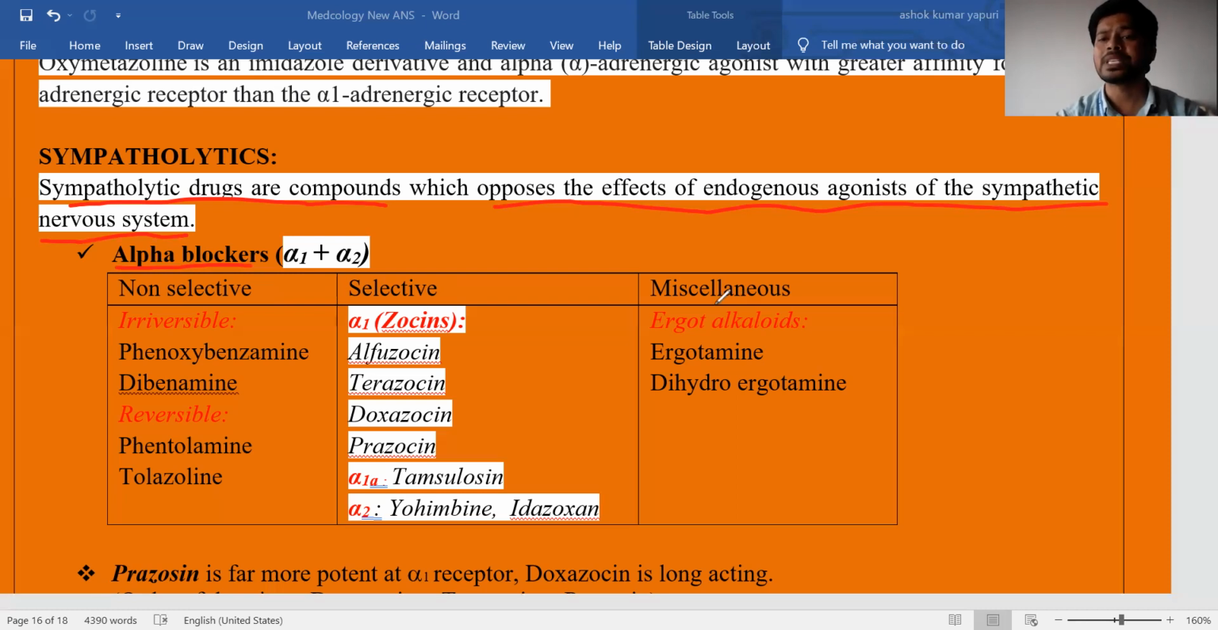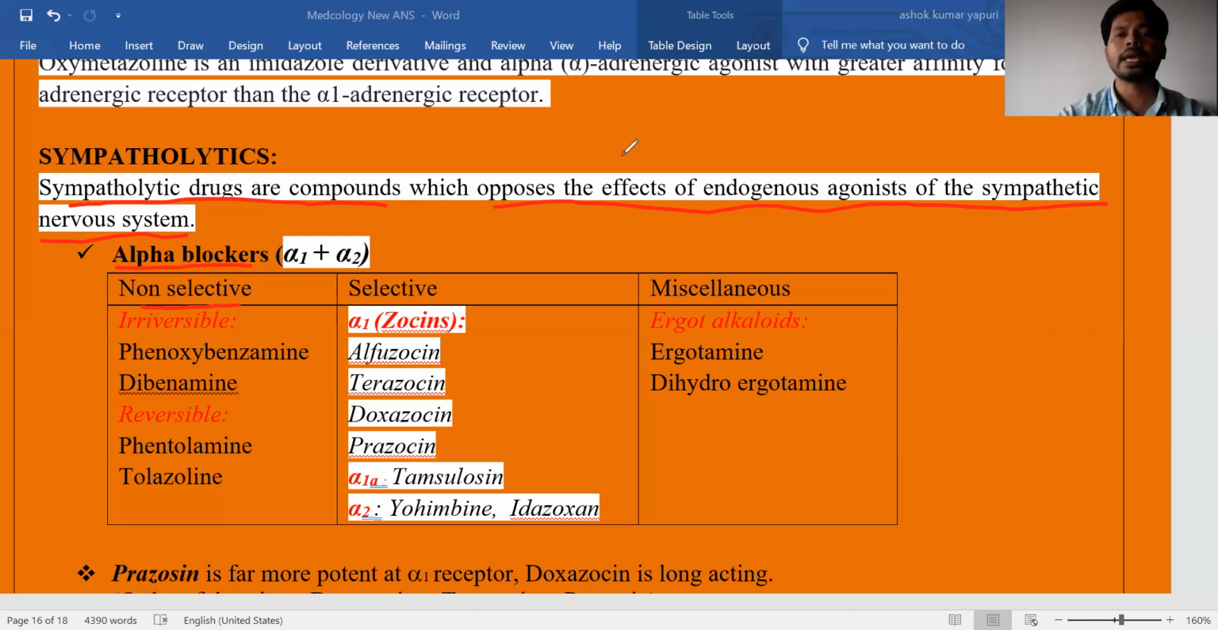And here, miscellaneous compounds. Miscellaneous compounds means generally these drugs' primary action is not alpha receptor blockade. Generally these drugs have different actions, and in these different actions, one of the actions is alpha receptor blocking action. That's why they come under the miscellaneous category. So these do not have that much application in the clinical field as alpha receptor blockers. That's why these are in the miscellaneous category. Regarding the first, non-selective category.